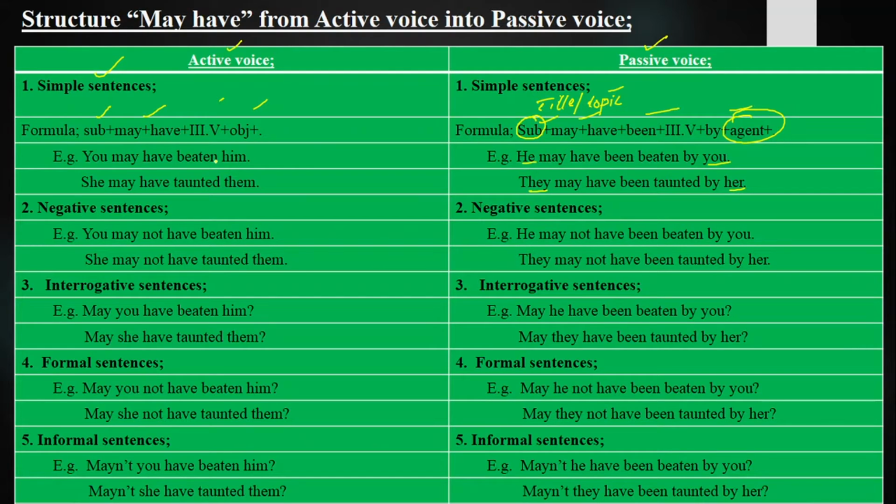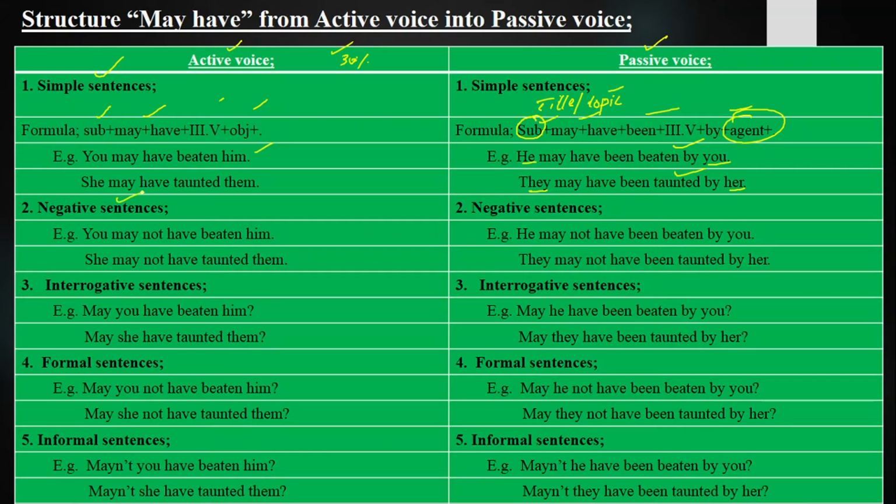He may have beaten him. You may have beaten him. He may have been beaten by you. She may have taunted them. They may have been taunted by her. And may, you know that we discussed in modal auxiliary verb, it has got the percentage of 30%. It means quite less opportunity of an action to be done.